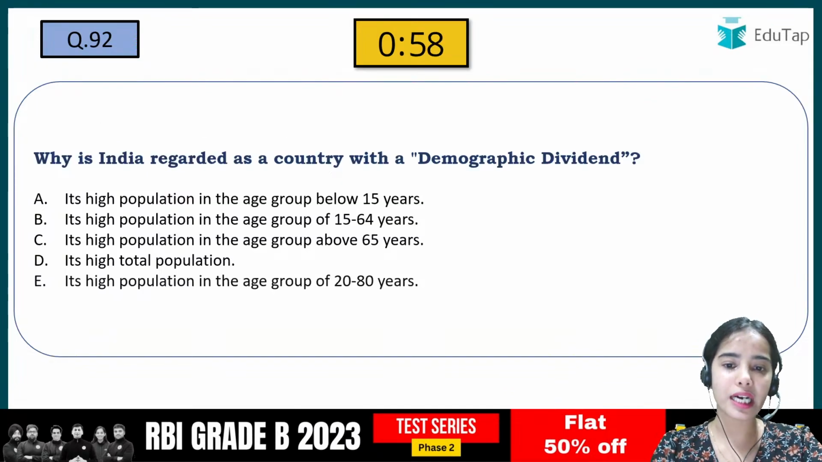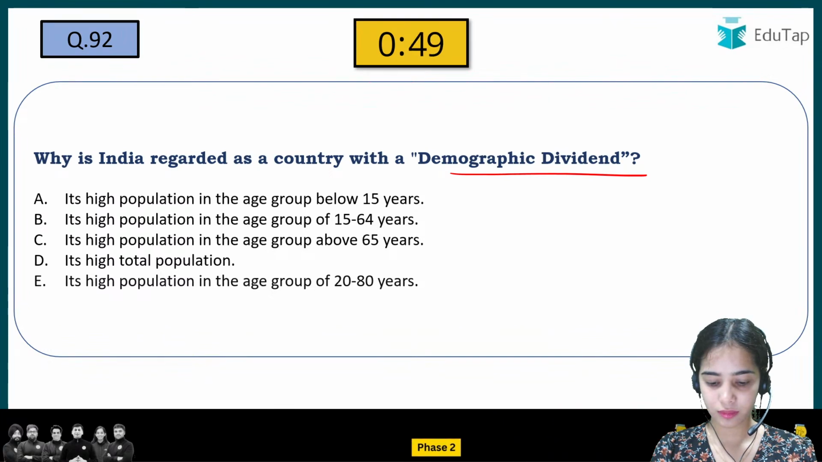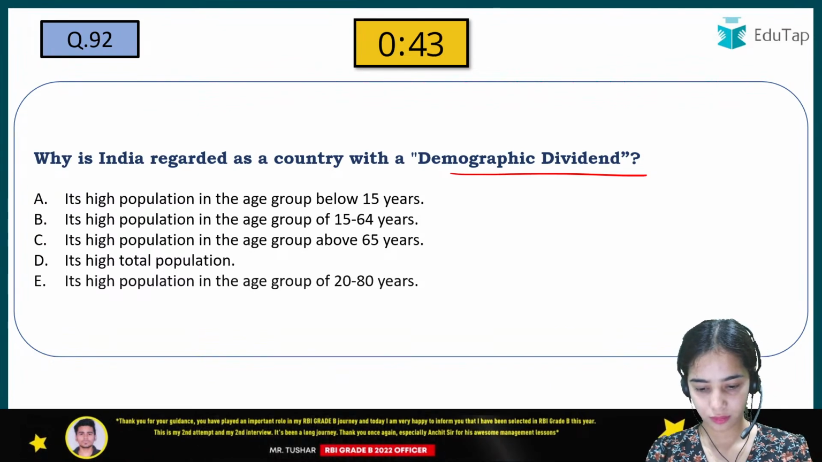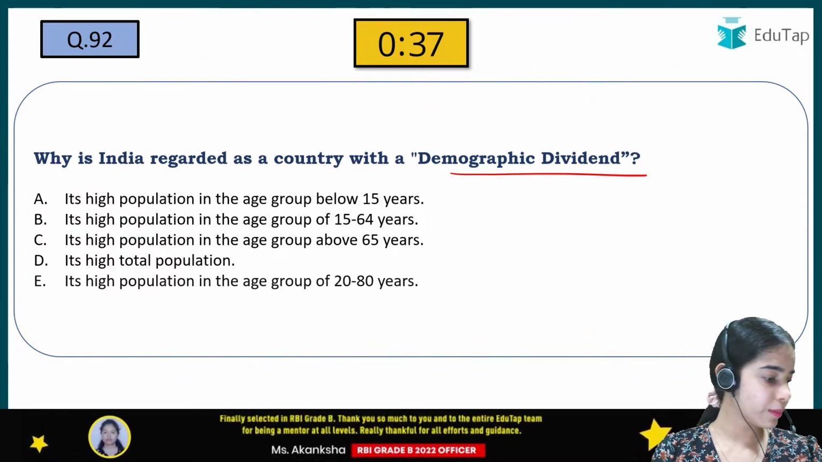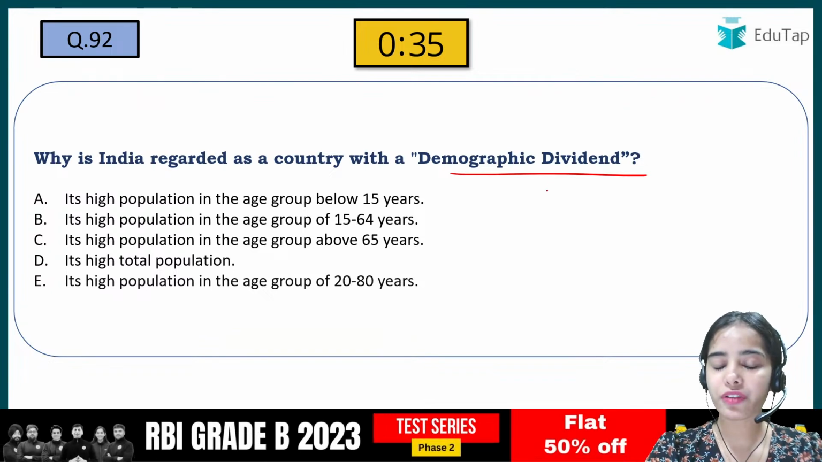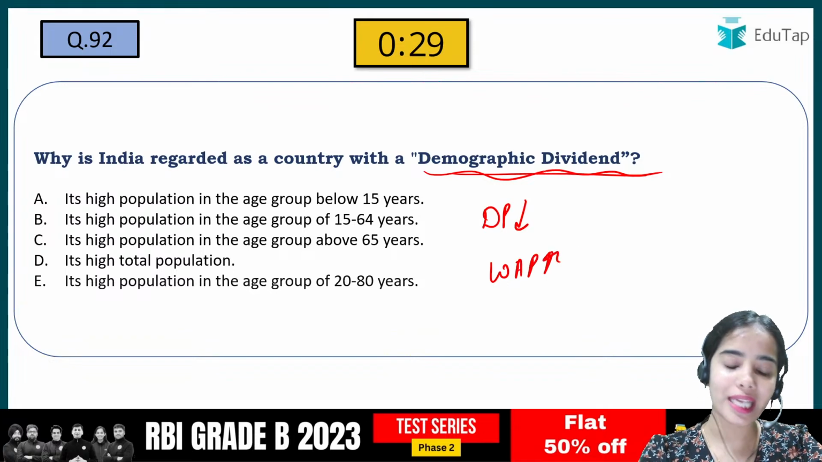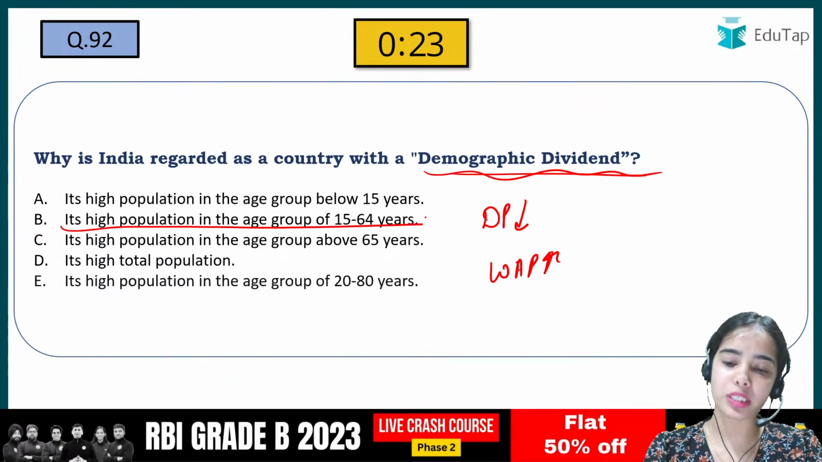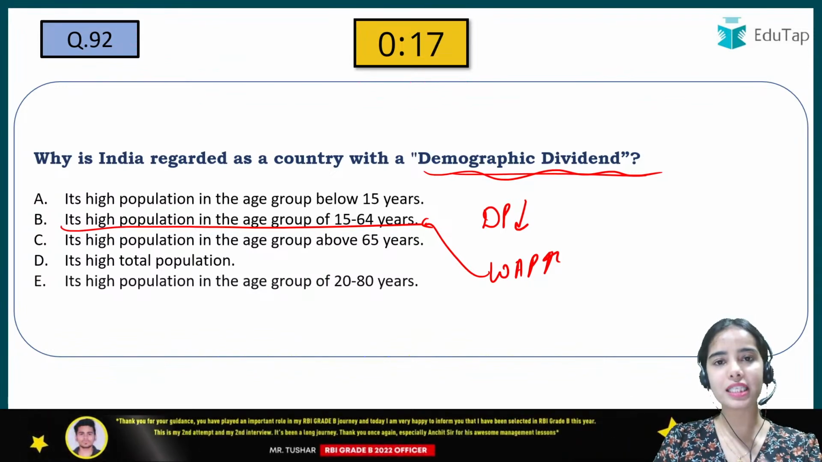Why is India regarded as a country with a demographic dividend? So try to give the right answer of this one. So here, the demographic dividend means that the dependent population is less and the working age population is more. That is demographic dividend. So here I am getting the answer B. It's high population in the age group of 15 to 64. Yes, that is correct.